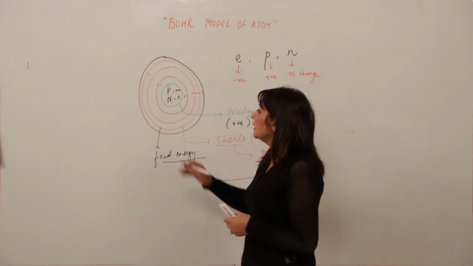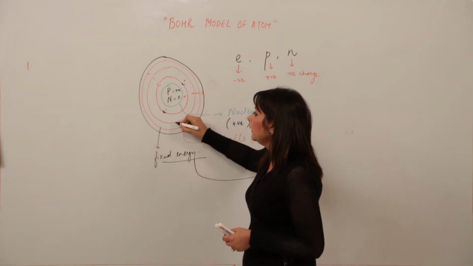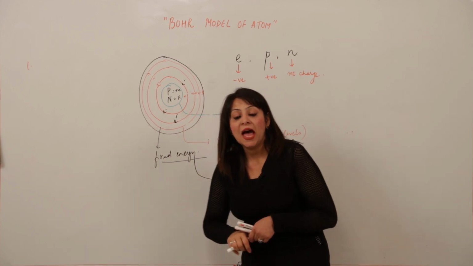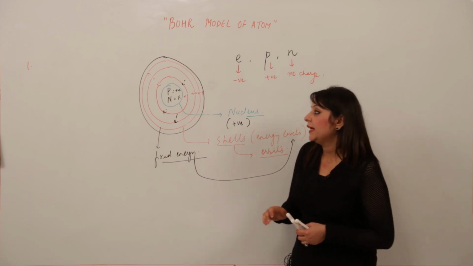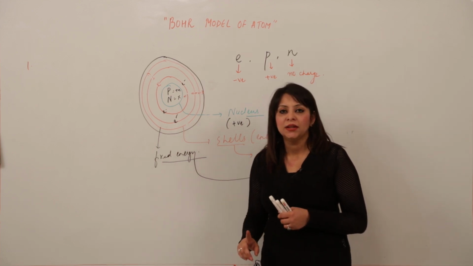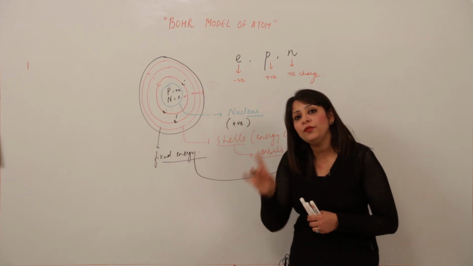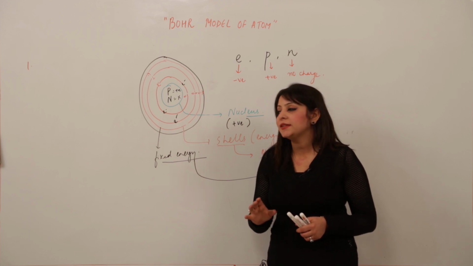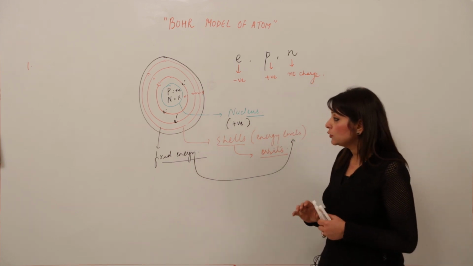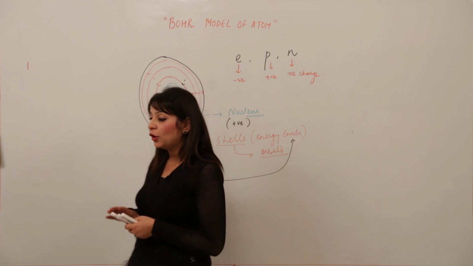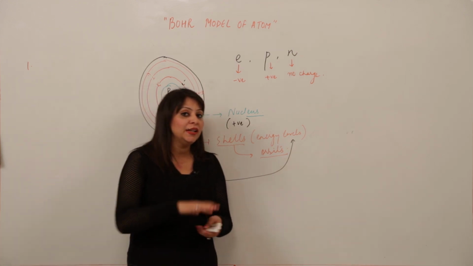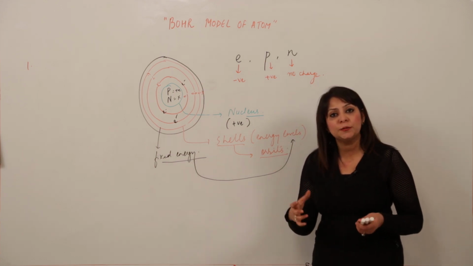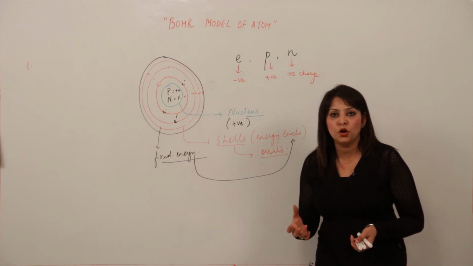And then he said that in shells electrons are present. One important thing he said is that electrons are not stationary. They are moving in a circle in their specific orbits with certain speed. And he also explained that the major drawback of Rutherford's model was that when any charged particle revolves in a circular path, it emits energy, shortens its path, and spirals down into the nucleus. This was the main drawback.